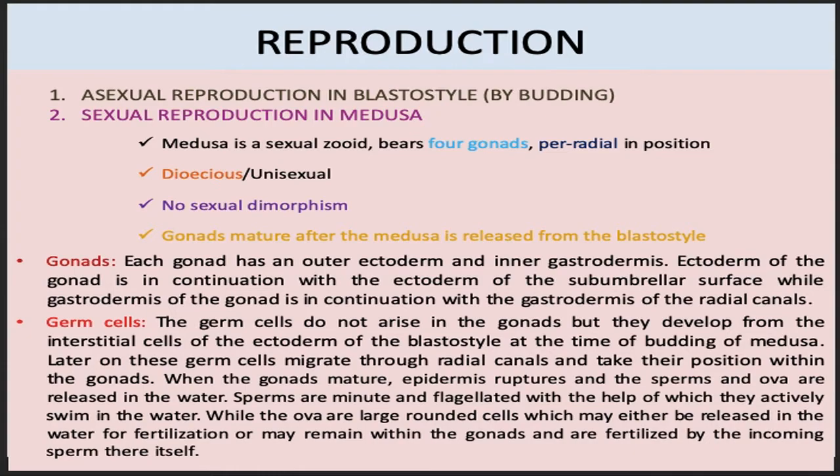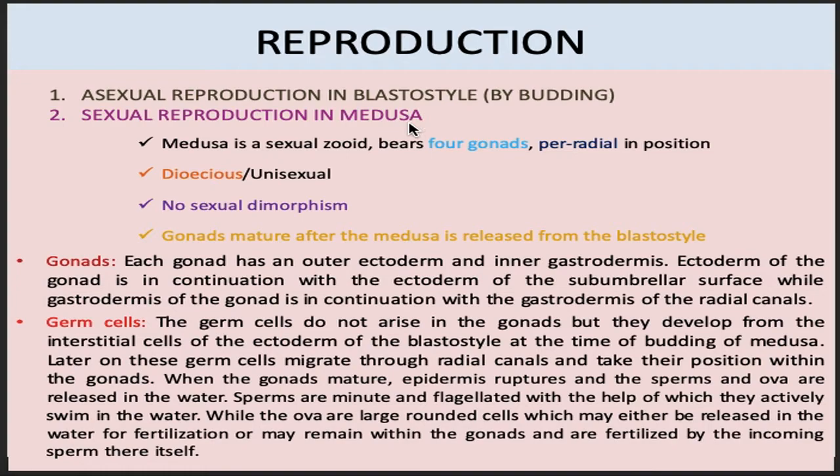Reproduction in Obelia takes place both by asexual as well as sexual means. The medusae are produced from the blastostyle by the process of budding, which is asexual reproduction, and the medusa itself shows sexual reproduction. There are four gonads in each medusa which are perradial in position.